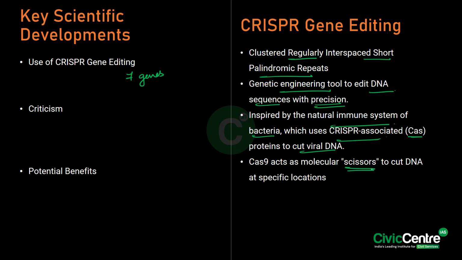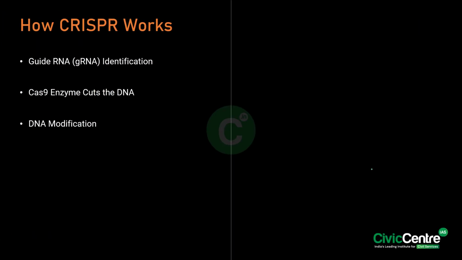to cut the DNA at specific locations. Now, how does CRISPR work? Firstly, the scientists design a guide RNA that matches the target DNA sequence. Then the Cas9 enzyme binds to the guide RNA and cuts the DNA at the desired location. And lastly, the DNA modification is done. After the cut, the cell's repair mechanisms introduce genetic modifications such as gene knockout, which means removing a faulty gene; insertion, which means adding a beneficial gene; and lastly gene correction, which means fixing the mutation. So this is how CRISPR works.